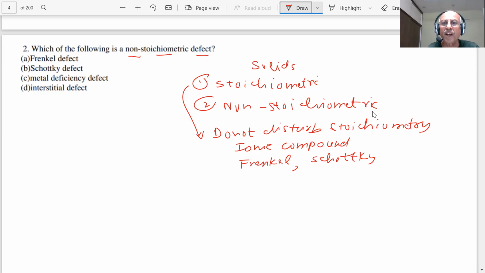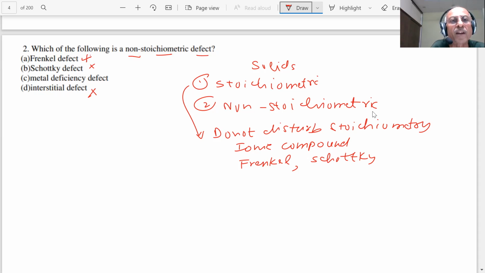They maintain the stoichiometry. In the vacancy defect, the smaller atom moves to the interstitial site, and in the Frenkel defect, the smaller cation moves to the interstitial site. In short, Schottky means an equal number of positive and negative ions are missing. Therefore, these were examples of stoichiometric defects. And interstitial defect means what, student? The smaller atom or particle moves to the interstitial site, but the stoichiometry of the solid is maintained. So this is not correct. Schottky defect, as you already see, is not correct. Interstitial is not correct, student.